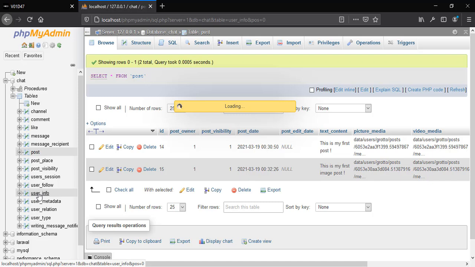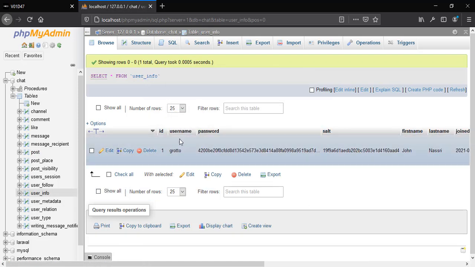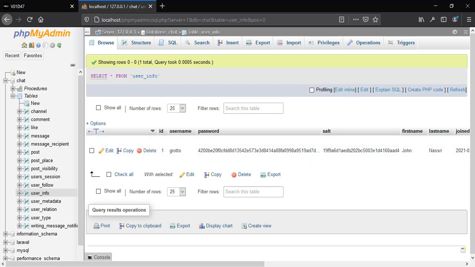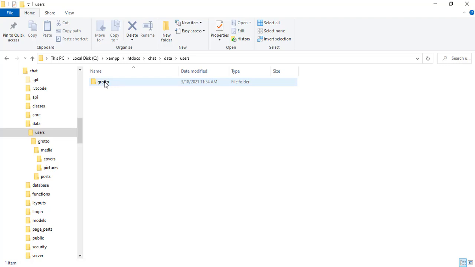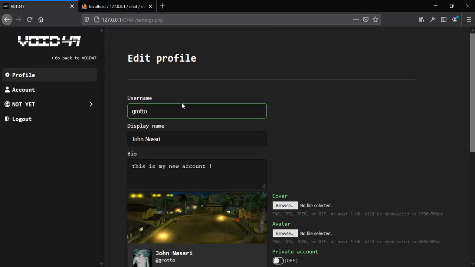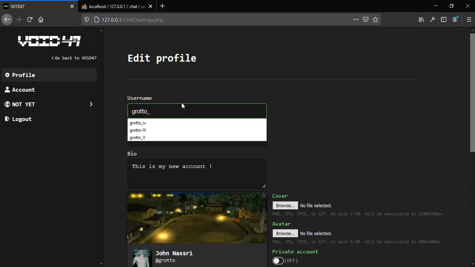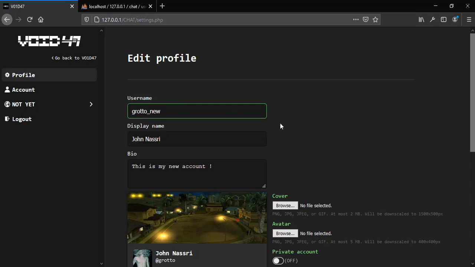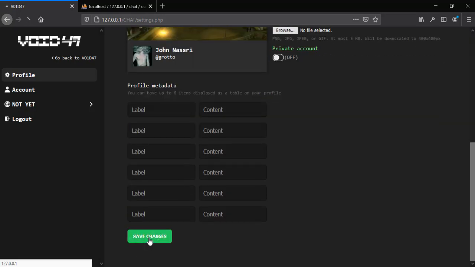So we go to the user info and we have a username portion right here. Now if we change this to something else, what we need to do is to change this folder as well, right? So let's do that. Let's go to our application and let's change this to, let's say, add new. Now let's save the changes.